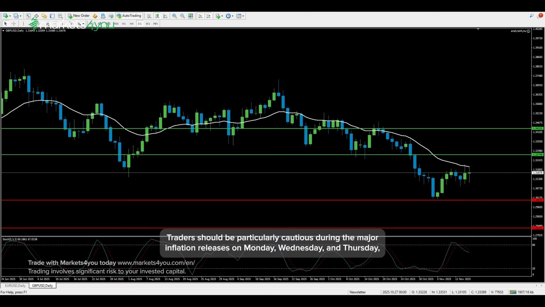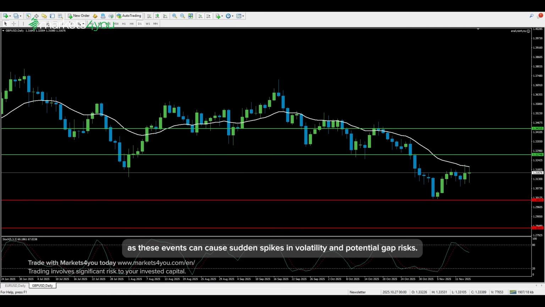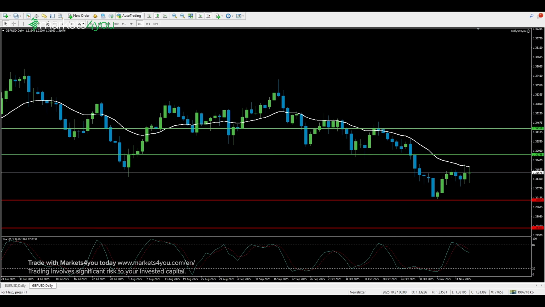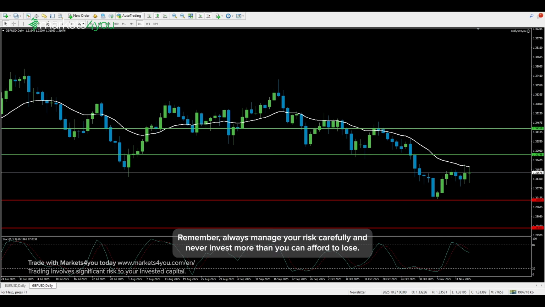Traders should be particularly cautious during the major inflation releases on Monday, Wednesday, and Thursday, as these events can cause sudden spikes in volatility and potential gap risks. Remember, always manage your risk carefully and never invest more than you can afford to lose.